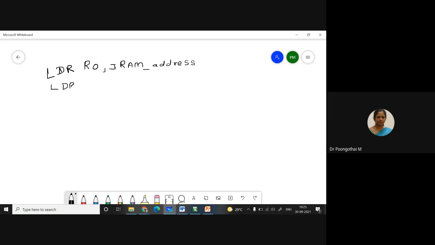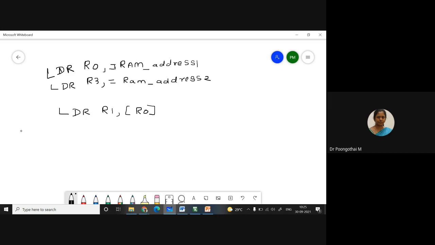LDR, what is the register name? R3, equals RAM address 1 and this is your RAM address 2. So please follow the format. Next I am going to use the LDR instruction: LDR R1, [R0]. R0 is specified in brackets.